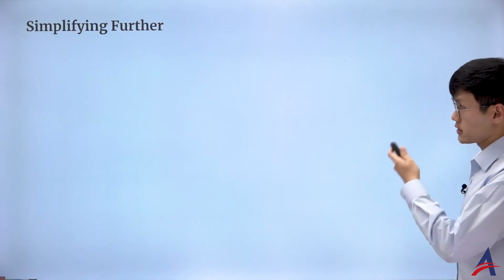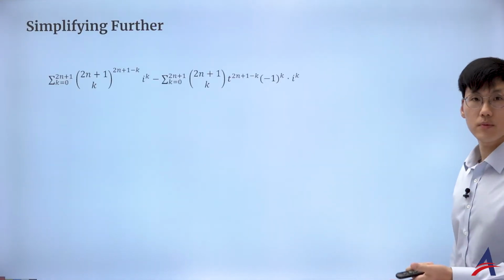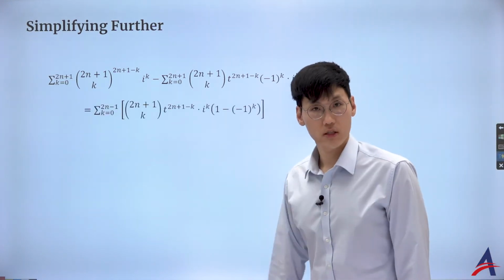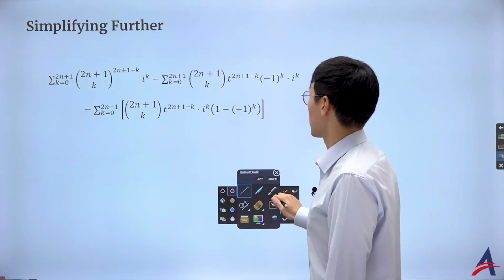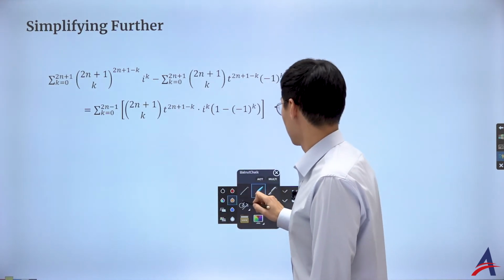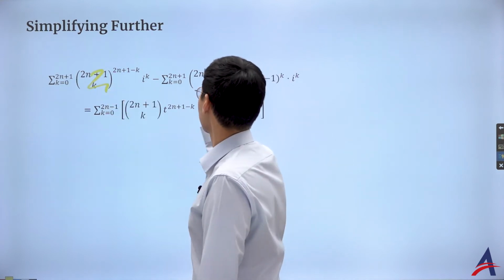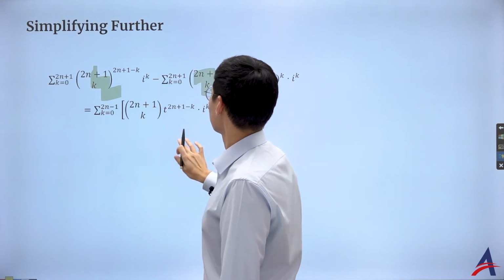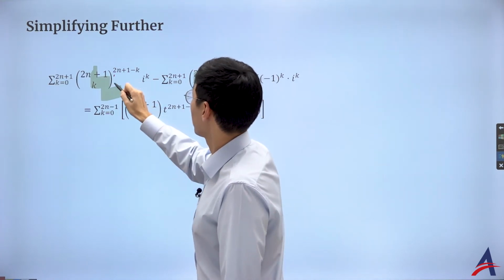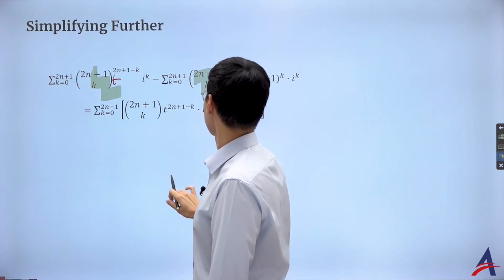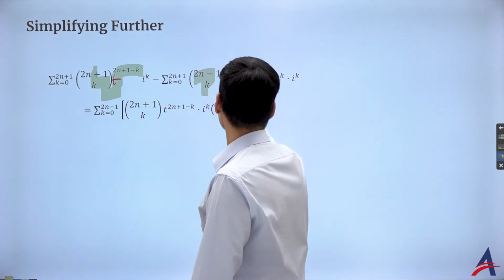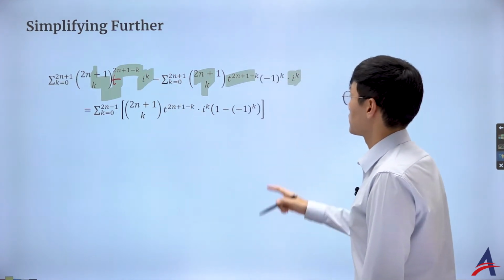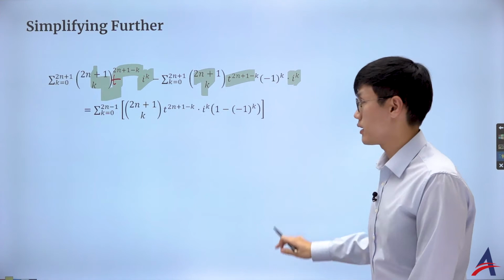So what they have asked me to do is to find the difference. No problem. With the same sigma, I'm just going to put it inside one sigma. And then I try to factorize by the common factor of who? Sure, I got the common factor of 2n plus 1 choose k. That's the binomial coefficient, right? And then, sorry, I think it's meant to be t to the power of 2n plus 1 minus k, right? So I factorized that, and I factorized i to the power of k as well. Then it's going to be just 1 minus negative 1 to the power of k.